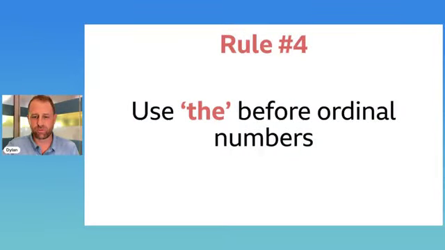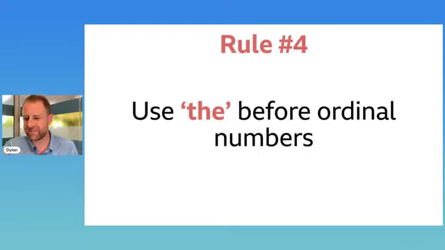Okay, let's go on to the fourth one. Our fourth rule of the day. We use the before ordinal numbers. Now, maybe some of you don't know the words ordinal numbers. Can anybody tell me what it means? Okay, get the answers in. What does ordinal mean? I'll give you a quick second to get it in before I explain it.